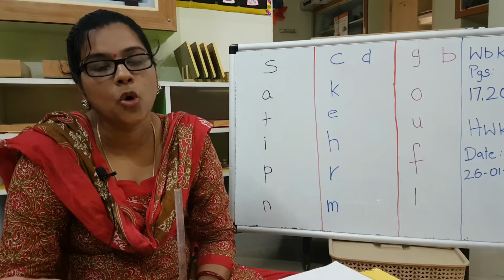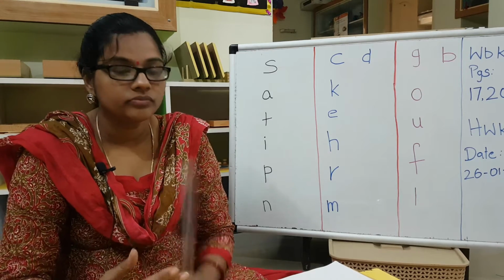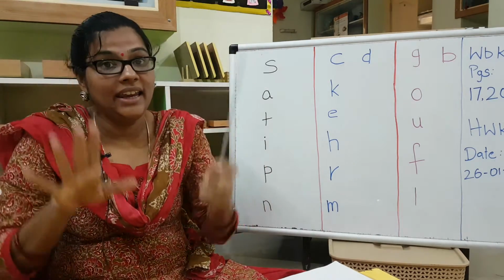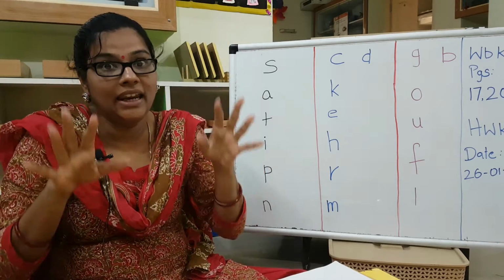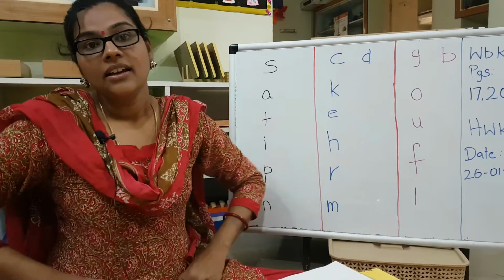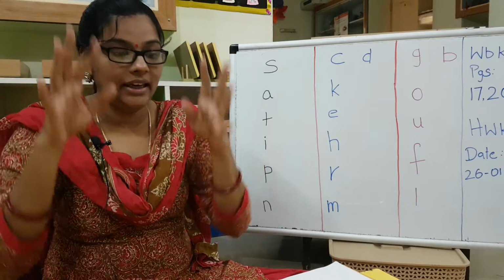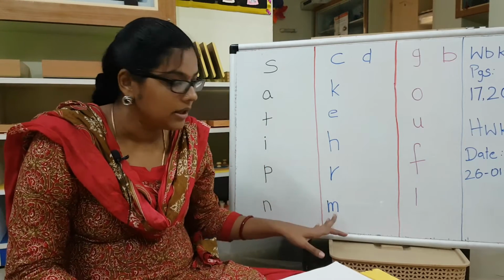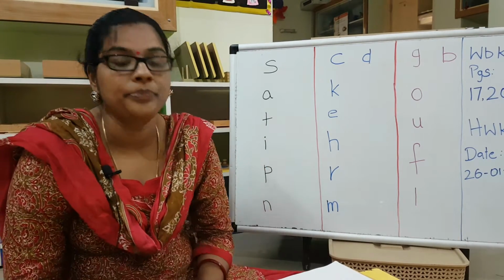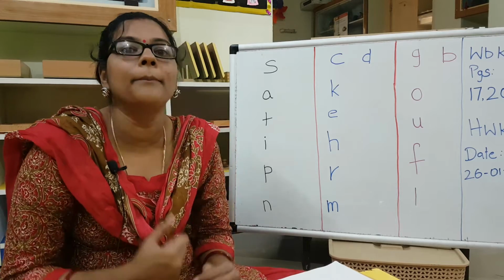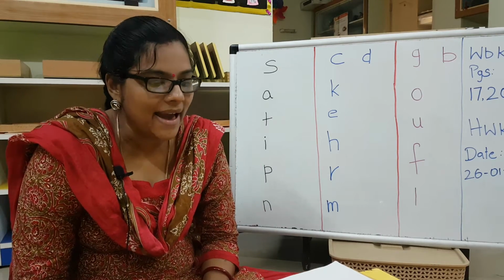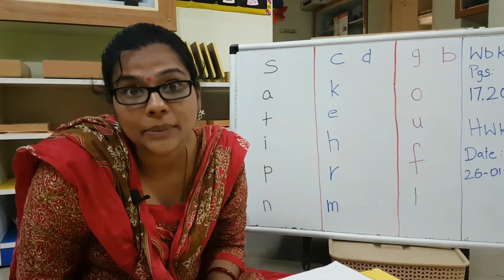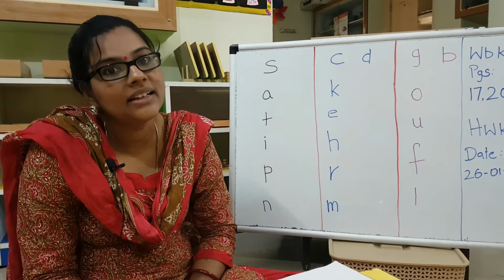You have road, rat, ring, rain. Rain. We all have been seeing a lot of rains the last year, no? Rain. Okay. Then you have milk, milkshake, mango, mummy, mother.